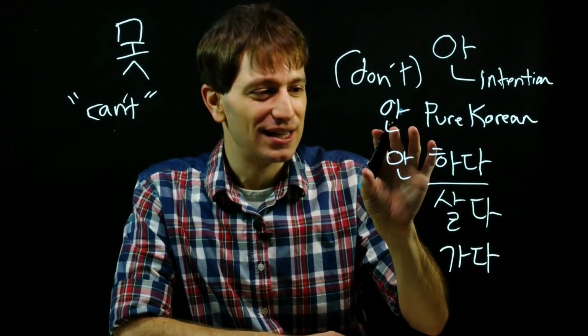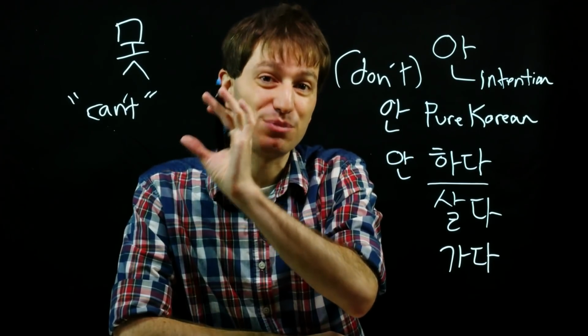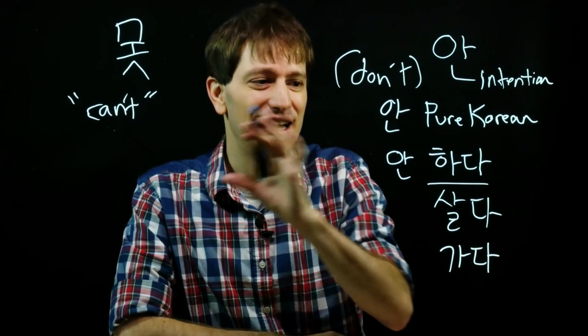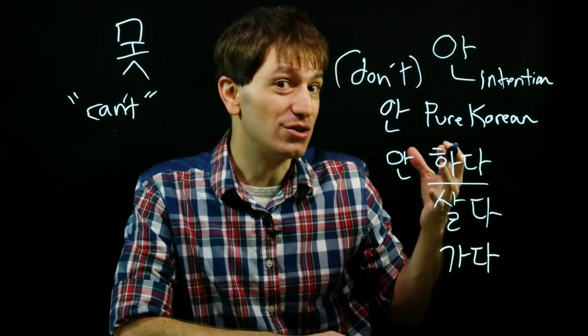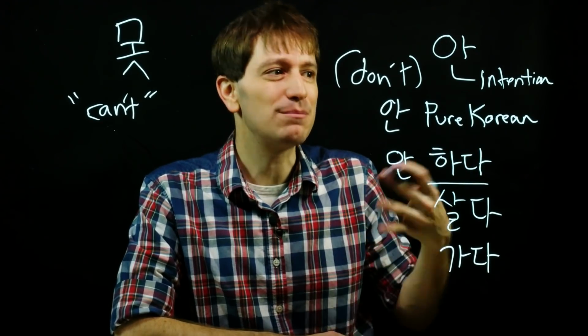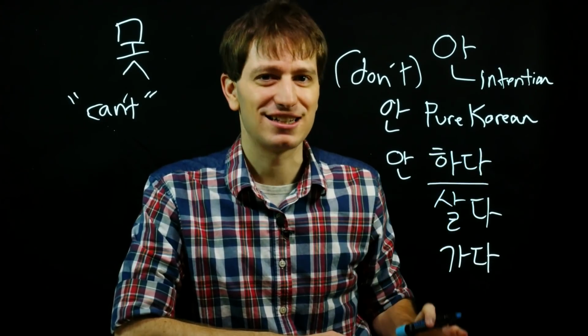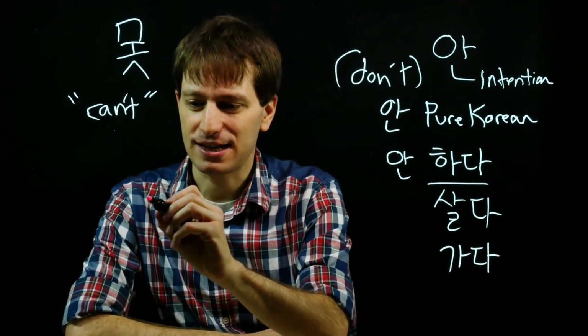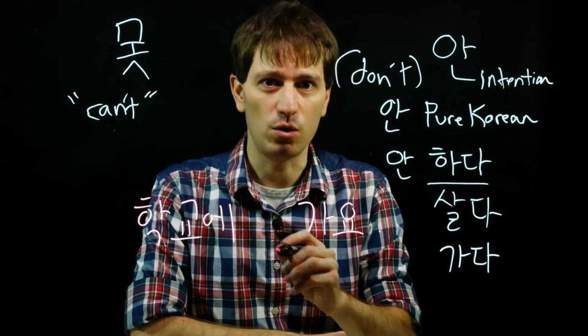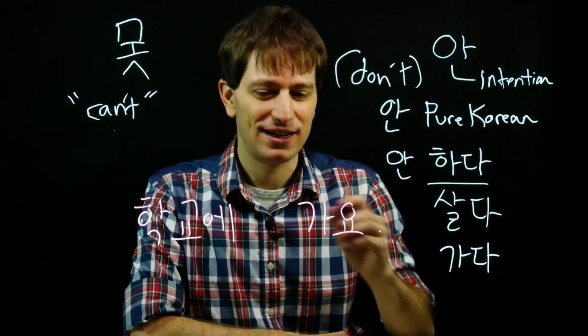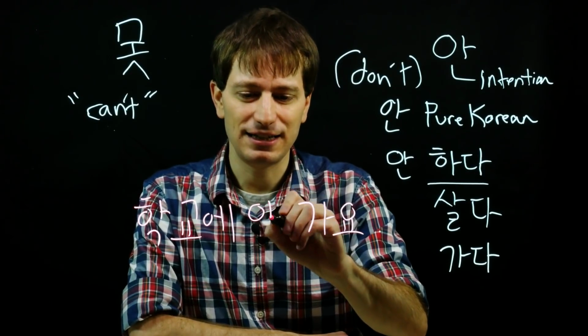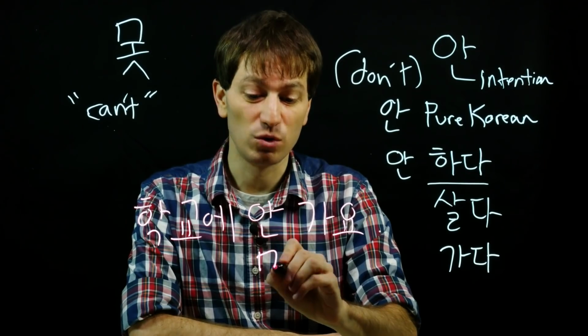So the word 못하다 would mean that you are completely unable to do something, and 안하다 means that you might or might not be able to, but are simply intentionally or choosing to not do that. So for example, we can get this sentence. 학교에 가요. I go to school. Now we could either add 안 in here, or we can add 못 in here.